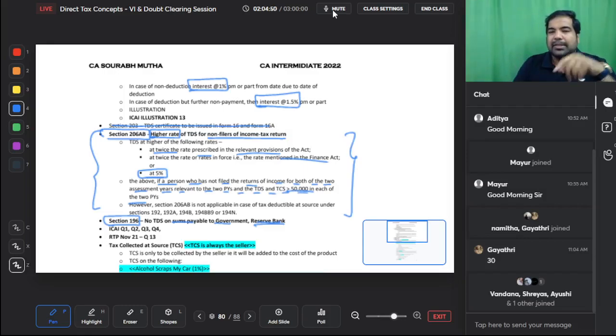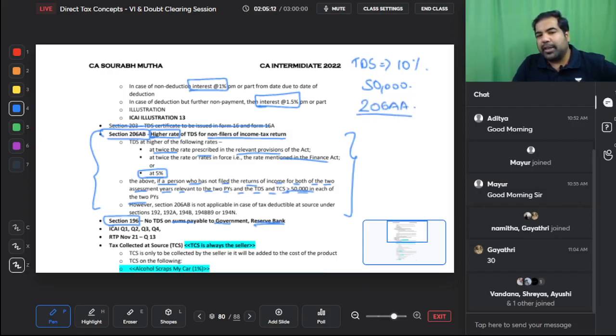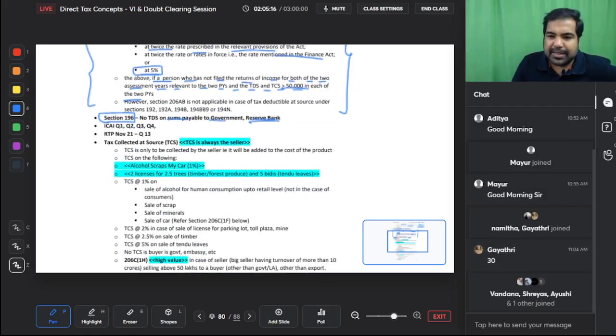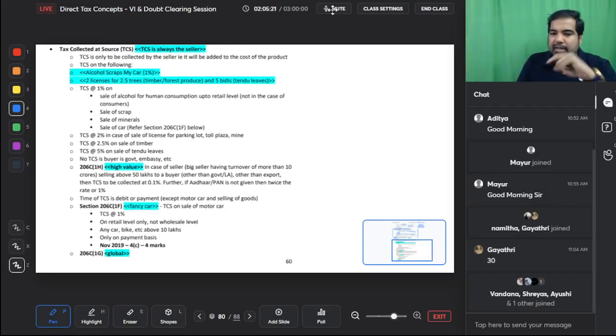Guys, when is the TDS high? Even if you consider 10%, TDS will be 50,000 only if your income is 5 lakhs or more, and hence why did you not file your return of income? So that is the concept of this punishment, 206AB. But right now please remember 206AA, or even more important is AA, because it is always asked. Perfect. Guys, this is the end of TDS. Now there are two things remaining, that is TCS and advance tax.